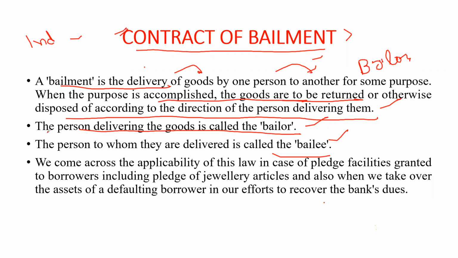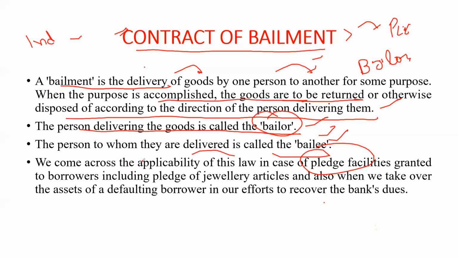We come across the applicability of this law in the case of pledge facilities granted to borrowers. For example, if any person takes a gold loan from the bank, we pledge the jewelry, which is taken from the person and kept in the safe of the bank. In that case, the customer is known as the bailer and the banker is known as the bailee.